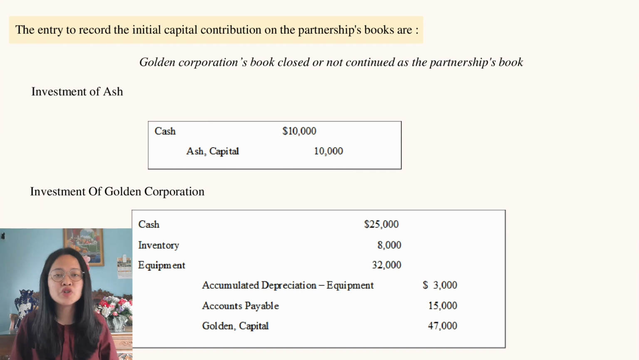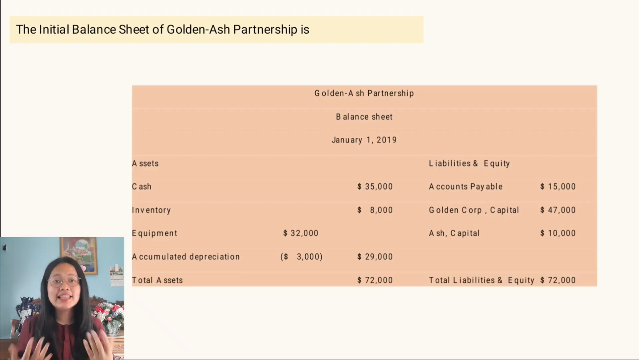Second, the corporation's book closes or does not continue as a partnership's book. In investment of Ash, the journal entry is cash $10,000 in debit, Ash Capital $10,000 in credit. In investment of Golden Corporation, we can see the difference from the previous type. Then, we can see the balance sheet of Golden Ash Partnership.